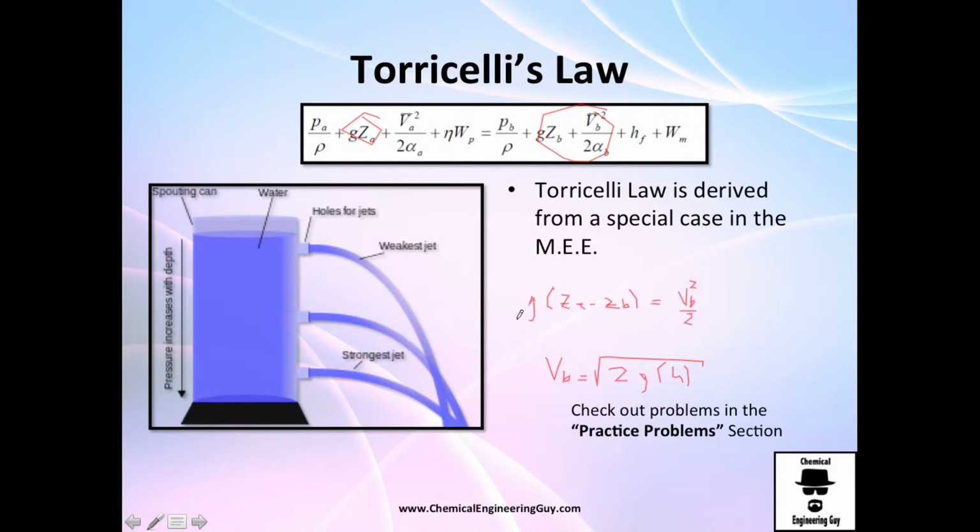If you want to check more problems, we're going to show you more problems of this type, no worries. But I just want to once again tell you that you don't need to learn these equations by heart. This is Torricelli's law. But it comes from knowing that since there's the same pressure here and here, the velocity at A is almost 0, there's no pumping, there are no turbines, and we can ignore friction loss, you get that value.